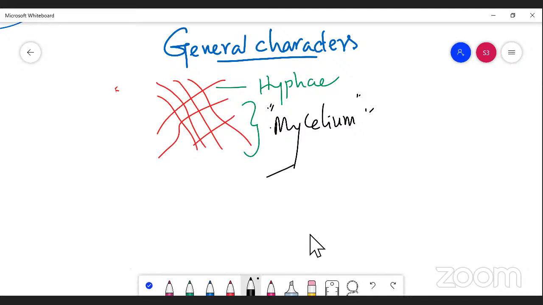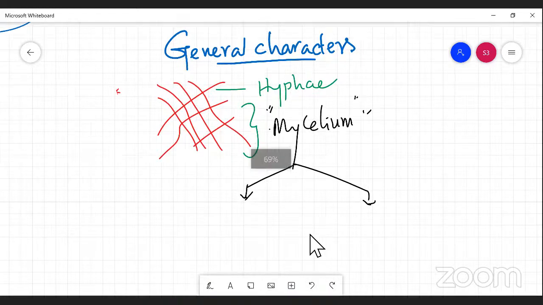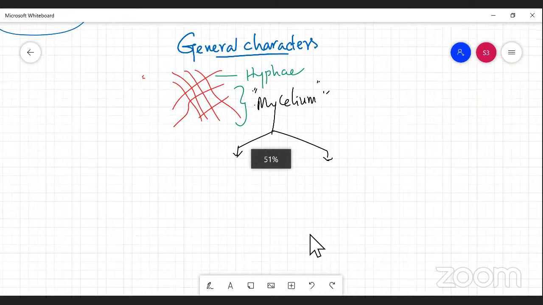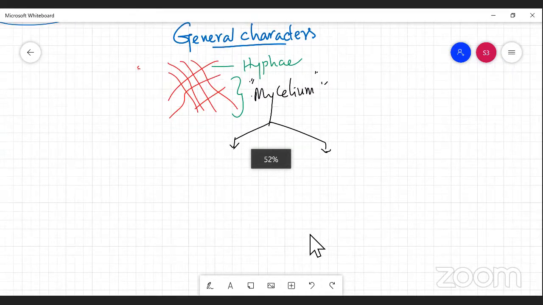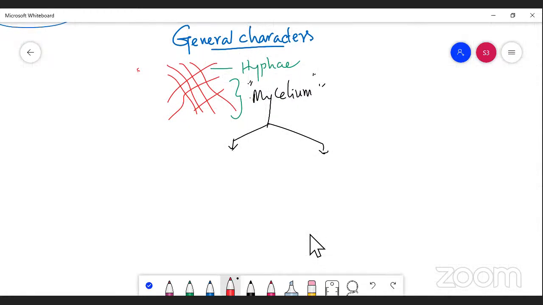They are based on the presence of mycelium. The fungi are of two types. They are lower fungus and the higher fungus. We are discussing the general characteristic features of fungi, right? Lower fungus and the higher fungus, based on the presence of mycelium, right?